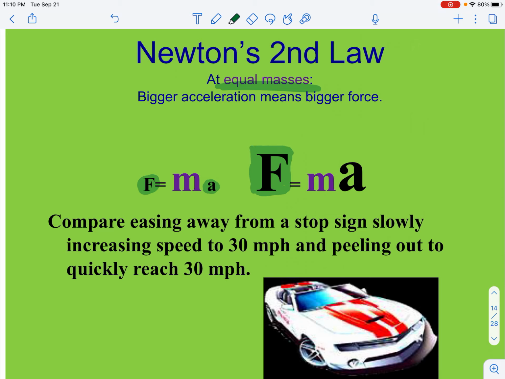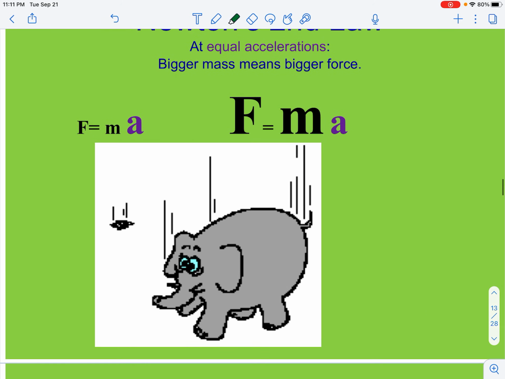So if I apply a large force to this mass, as a result of that, my car is going to experience a large acceleration. We are now going to have a very sudden change in our speed over time. Okay, so that's what that means for them to be directly proportional.